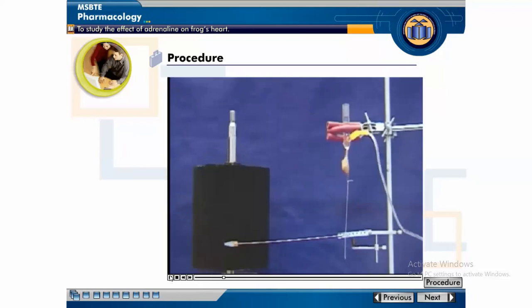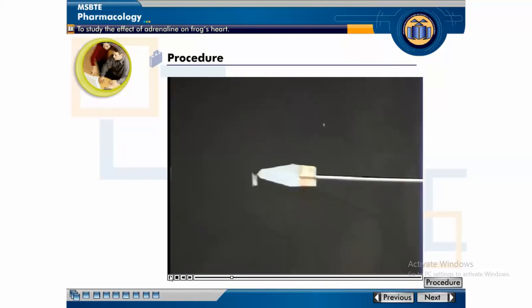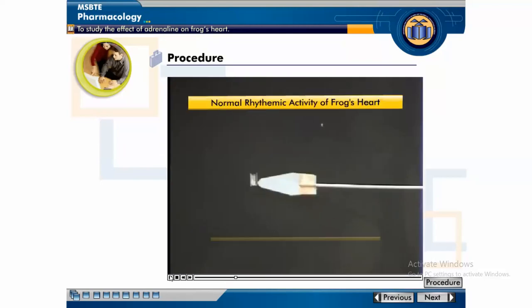Now start the drum and record normal contractions of the heart on smoked paper for 1 minute.